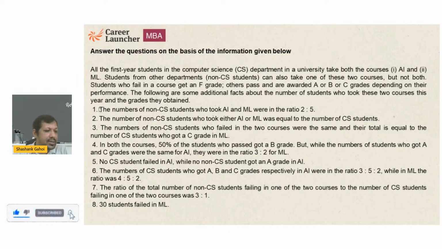Let's see how we can do it. There are too many points, I think 8 points, and we have to solve everything by using those 8 points. So let's get to it. Just give me a moment. I think I am facing a little bit of an issue on my computer.